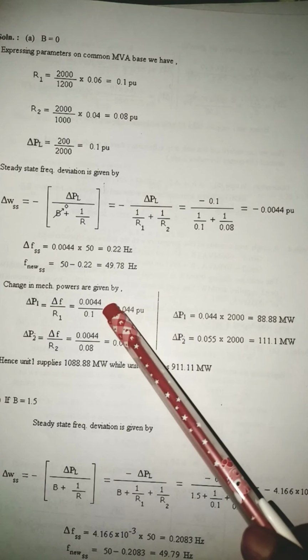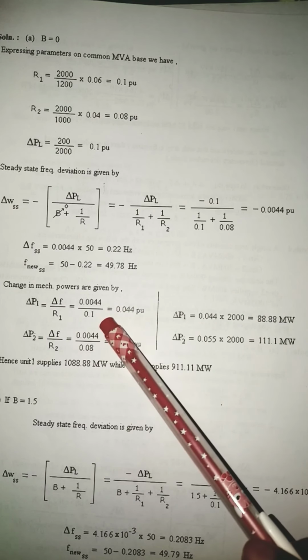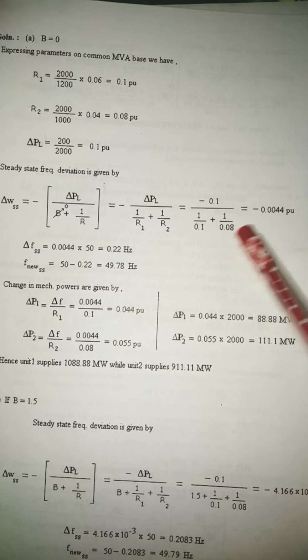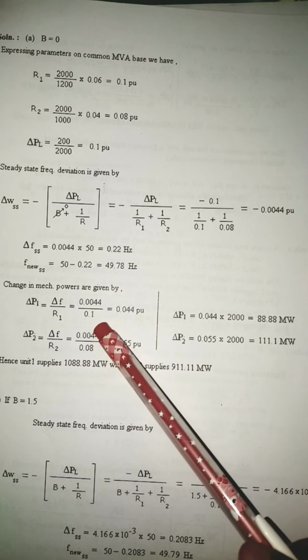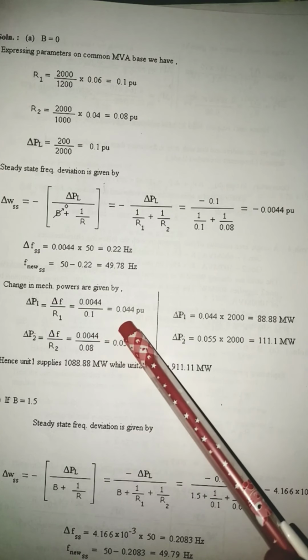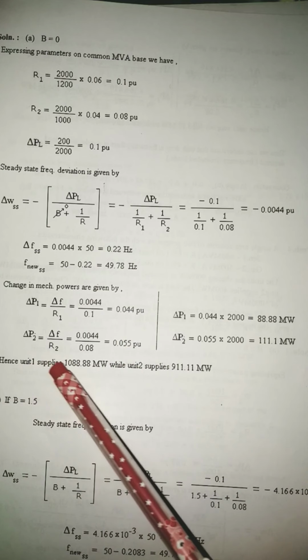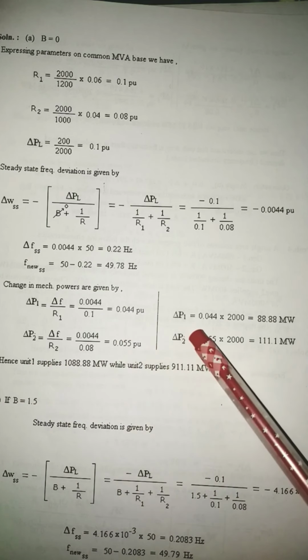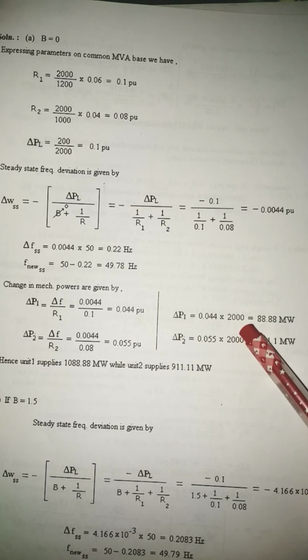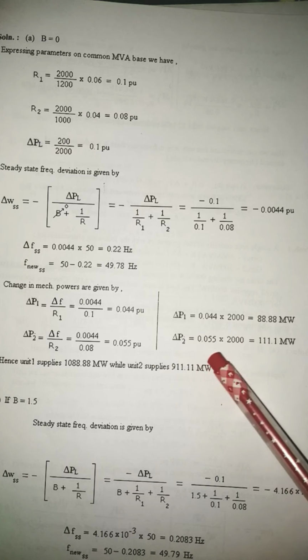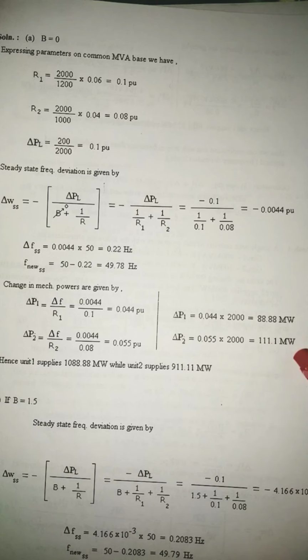Frequency is common, and again, we always calculate the per unit value first, then come to the actual value. 0.0044, which is calculated here, divided by the regulation of the first machine, gives me 0.044 per unit. Similarly, delta P2 I'll also calculate in per unit, then multiply it with the base value. 0.044 into 2000, 0.055 into 2000, I'll get actual megawatts, which is 88.88 megawatt and 111.1 megawatt.